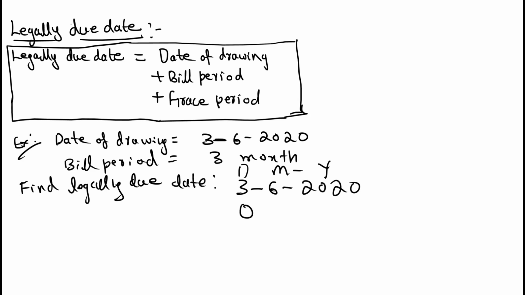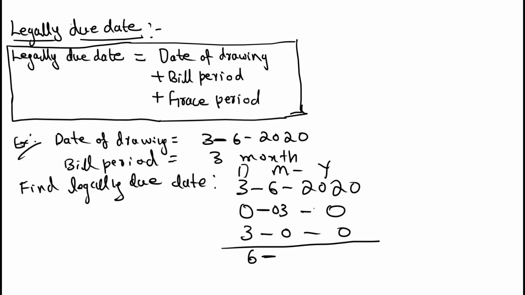Okay, date is 0, month means 3 months, so 03/2020. That remains 2020 only, right, if you take 3 months. Then see, for the legally due date, you need to add the grace period, plus 3 days grace period. So add 3 plus 3, it's equal to 6.